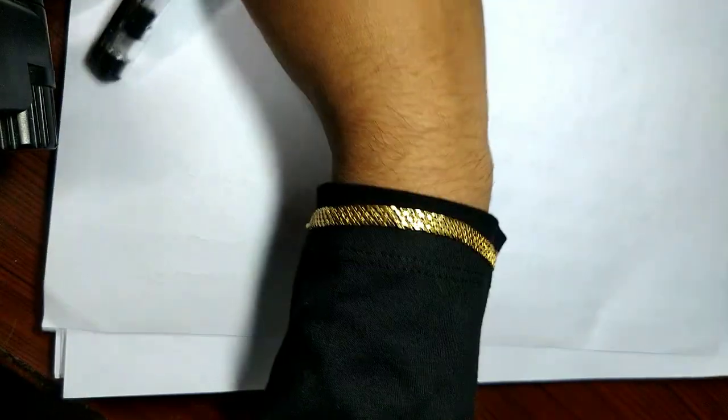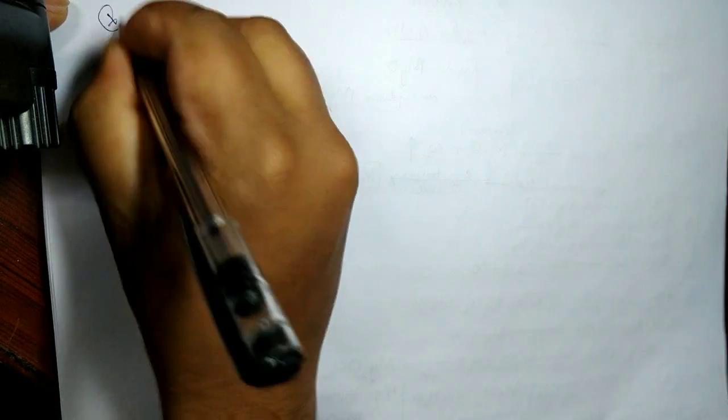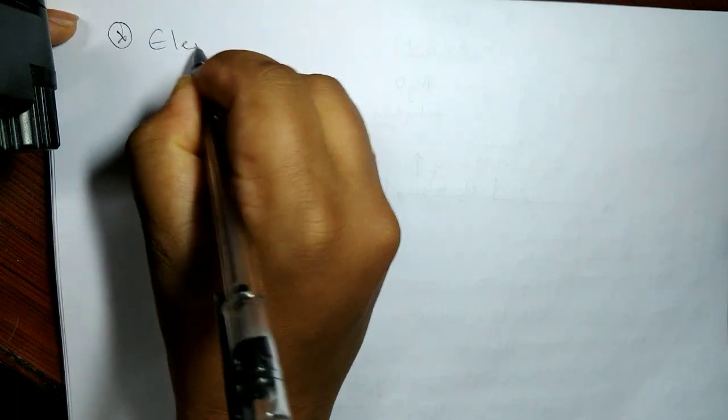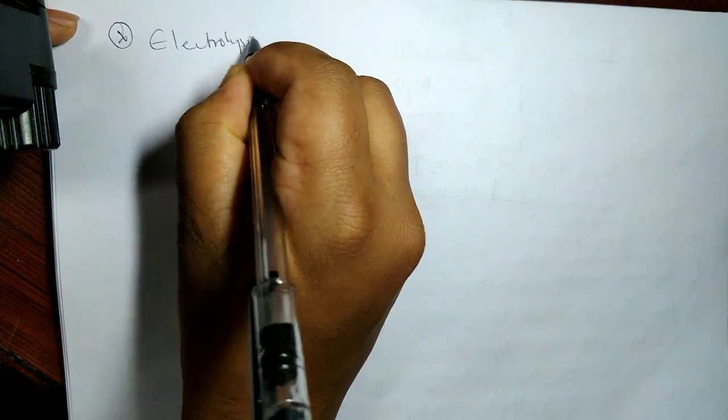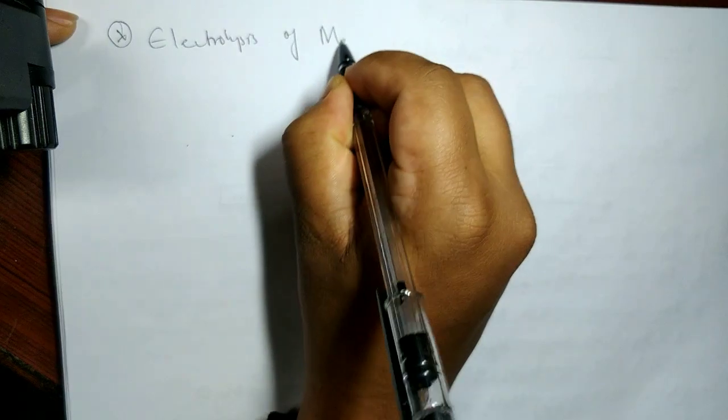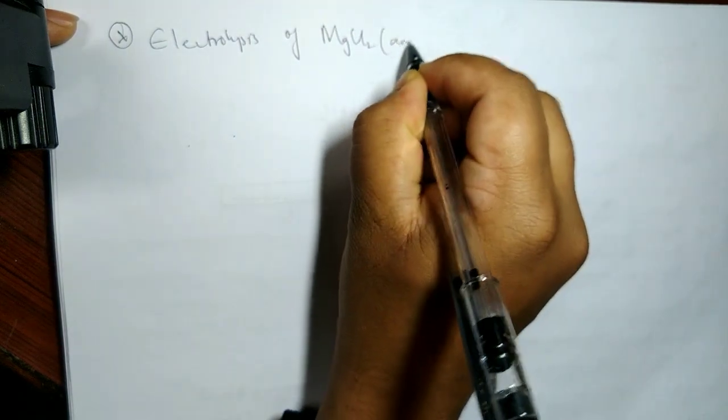Now, electrolysis. Electrolysis of anhydrous magnesium chloride.